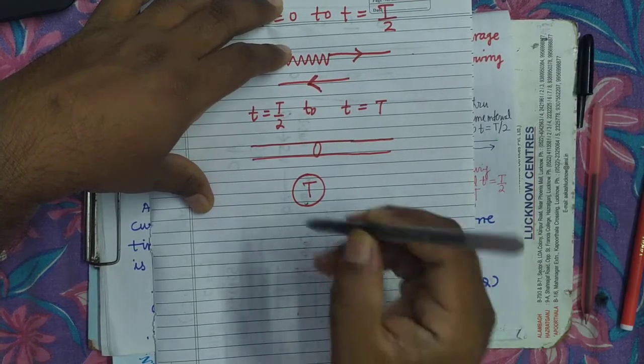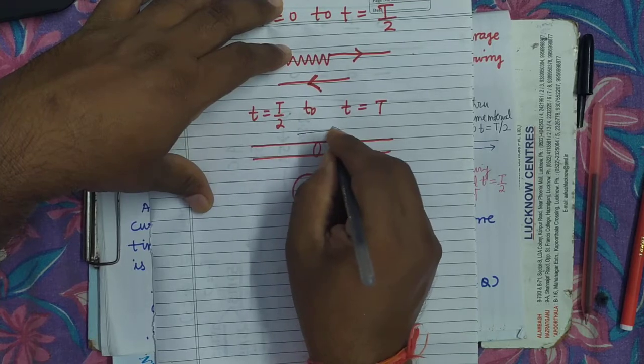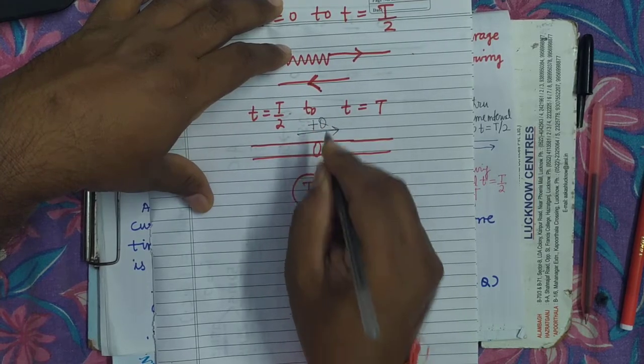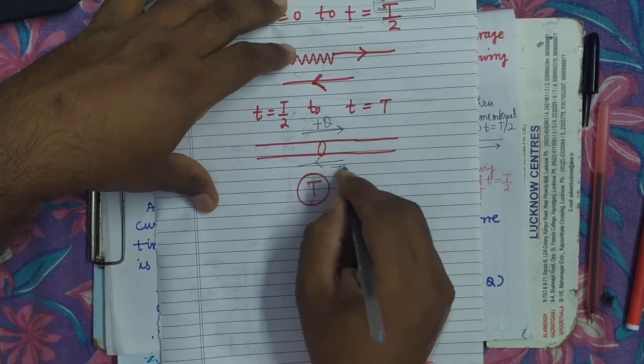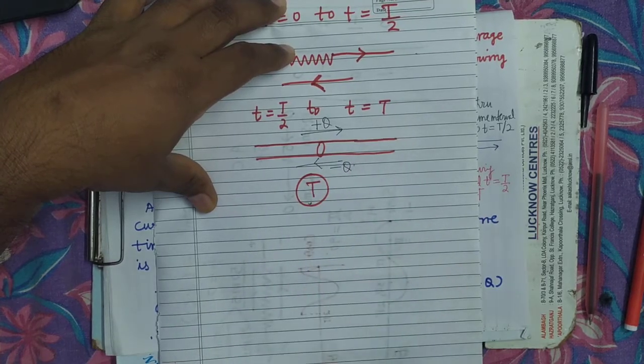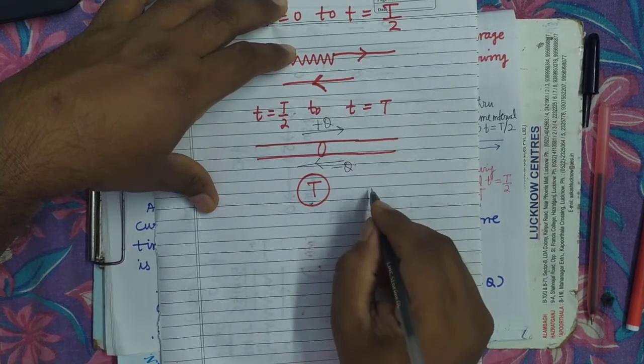So plus Q charge is flowing in this direction and minus Q charge is flowing in this direction. What is the net flow of charge? That will be 0.